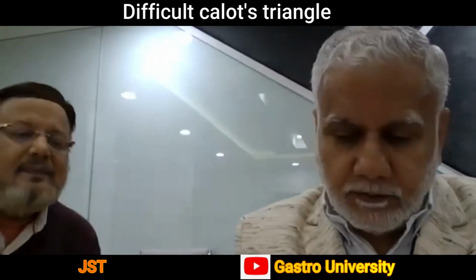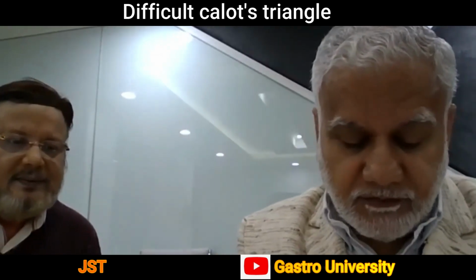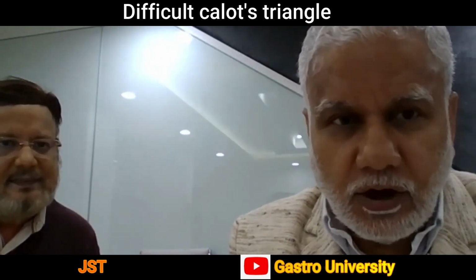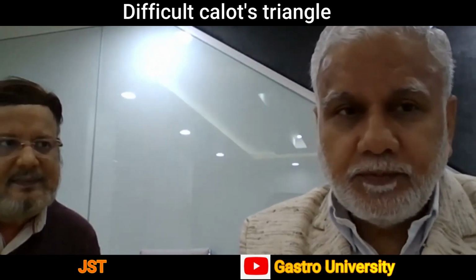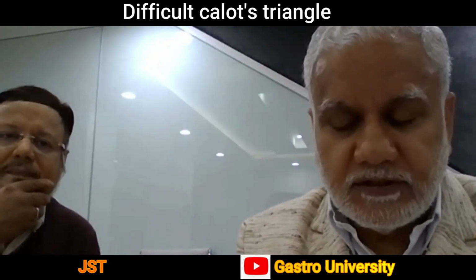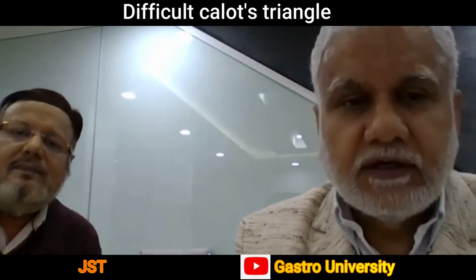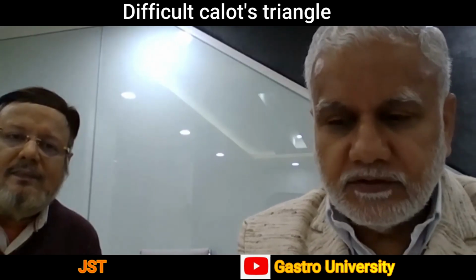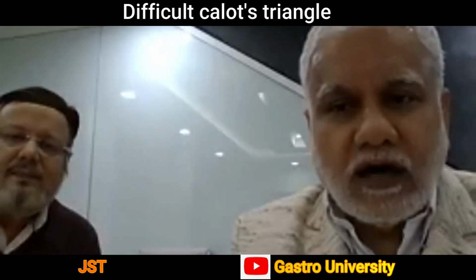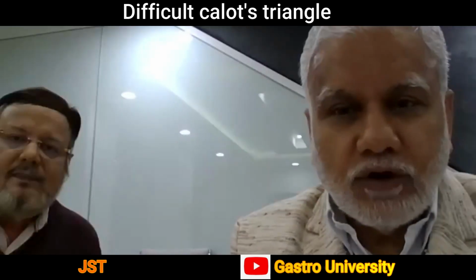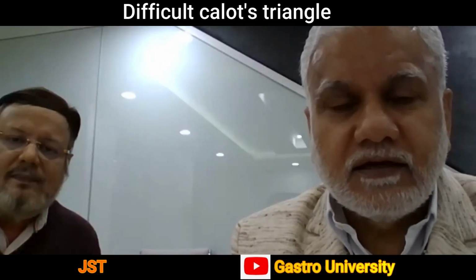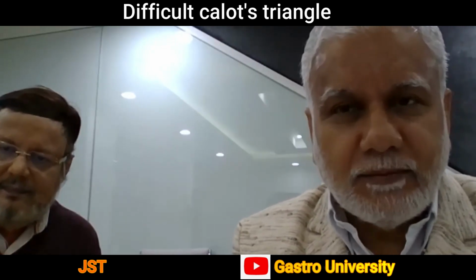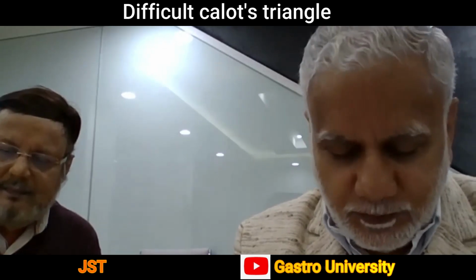Yeah. So just a few points which need repetition because they are very, very important. One is that if you have a difficult gallbladder, if you can identify it pre-op, refer the patient to a more experienced person, especially if you are a novice, if you don't have large experience of doing difficult gallbladders. That's a very, very important point. There is no harm in doing that. There may be some loss of ego, but loss of ego is better than loss of life or loss of biliary tree or of the patient, and loss of your time and money in case there is a case filed against you.